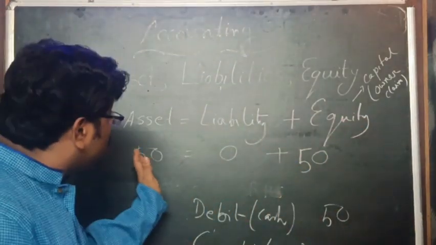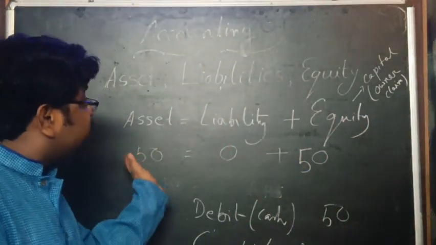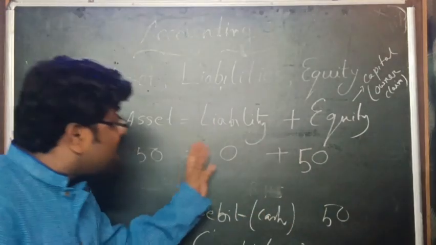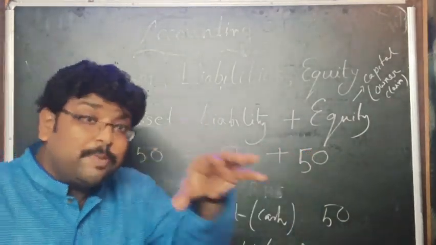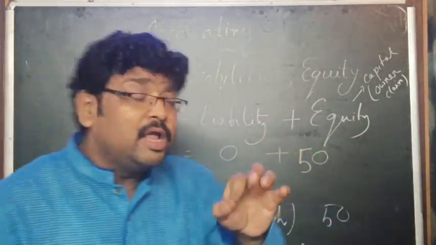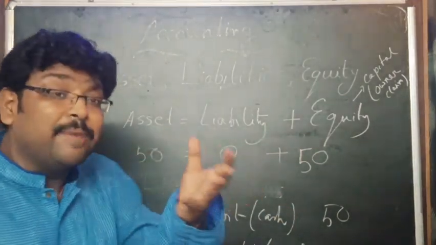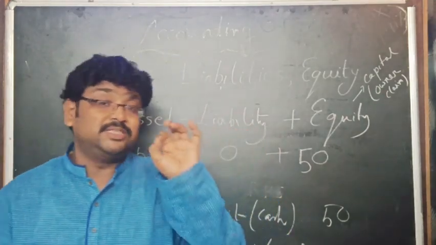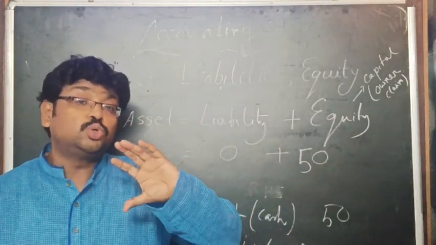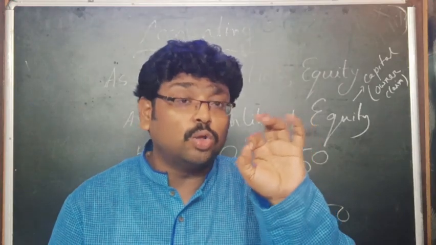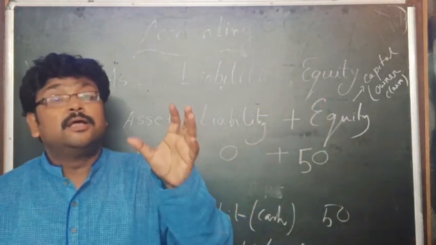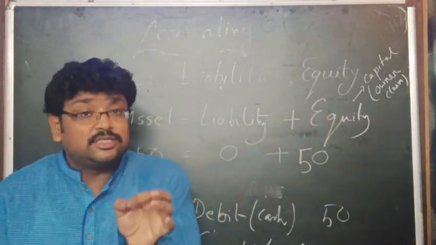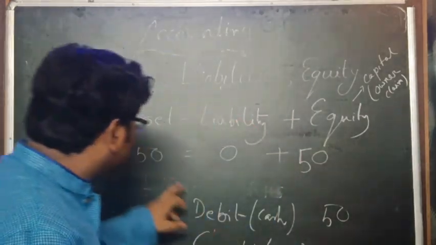And if there is no balance between the left hand side and the right hand side in the accounting system introduced by Luca, the Italian mathematician, then somewhere there is a mistake, and you should correct all those things to make the right accounting system, right accounting calculations. So